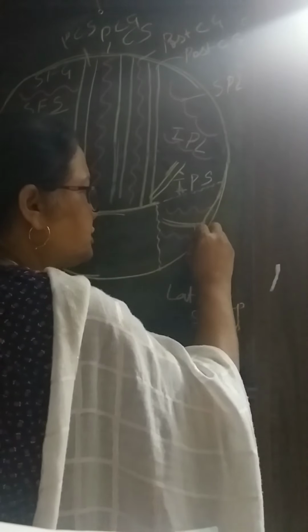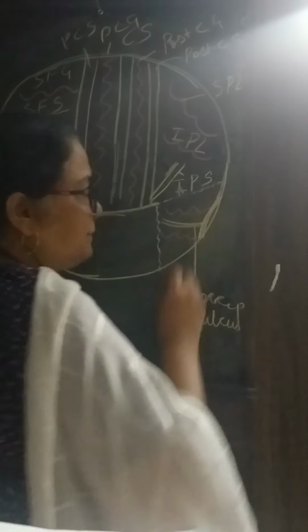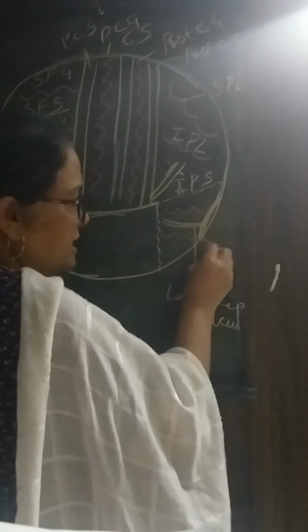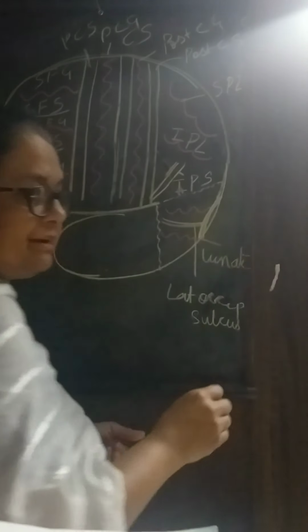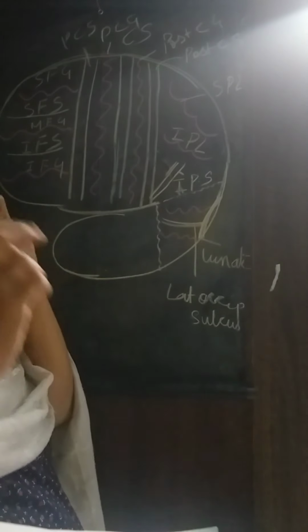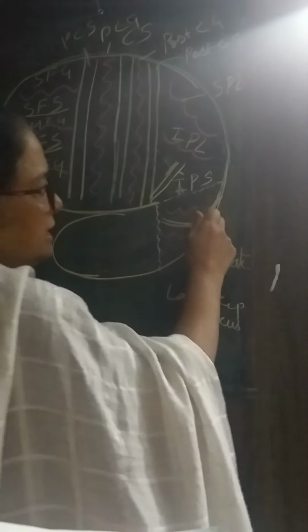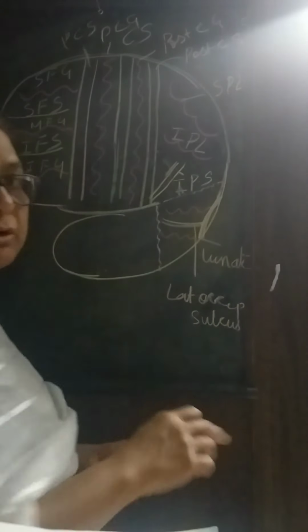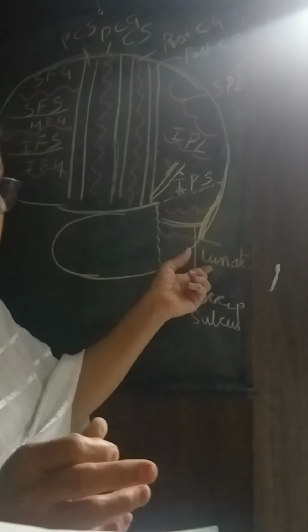Over here, on the posterior-most part of the occipital lobe, there is a small curved, moon-shaped sulcus. This is called the lunate. The name itself shows that it is moon-shaped. This is the lunate sulcus.